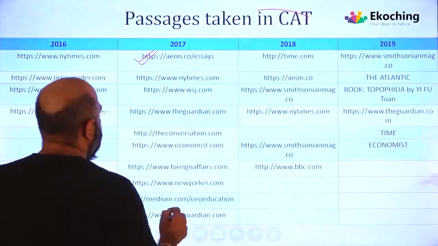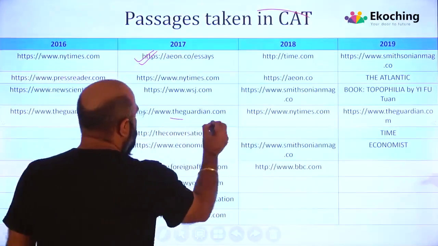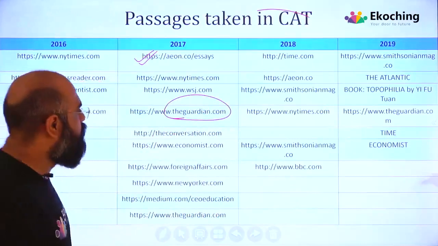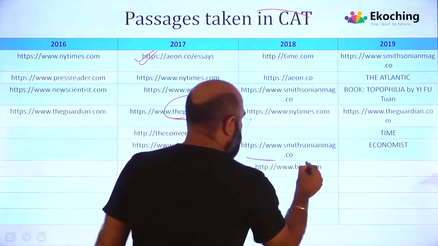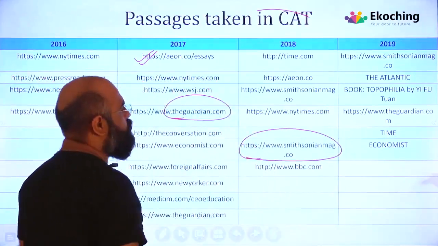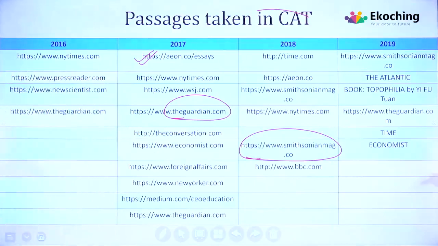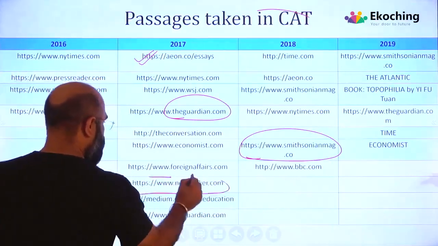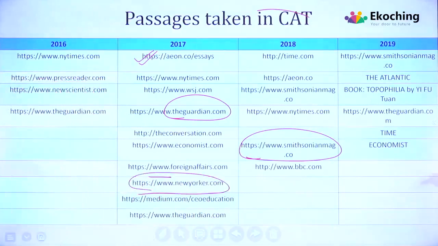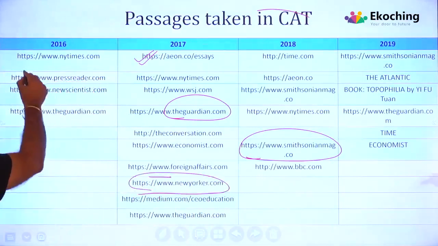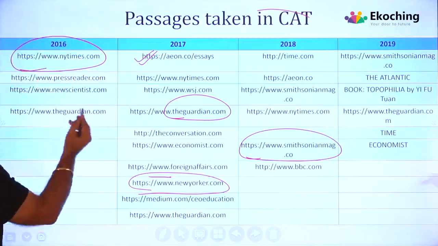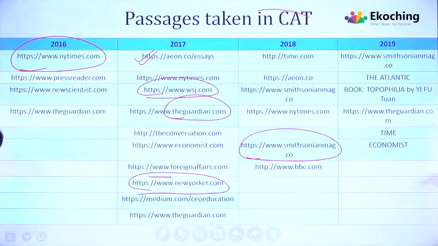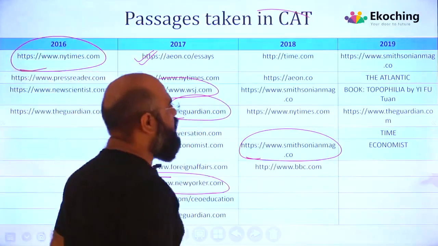So Aeon Essays are there. Then you have The Guardian. I'm just talking about some of the good websites, where they take Smithsonian, right? Smithsonian is something which is very important. Then I would suggest the New Yorker, newyorker.com, and NY Times, Wall Street Journal. Yes, you can see that also. So these are some of the prominent ones.